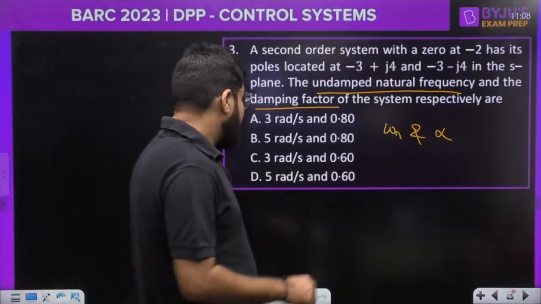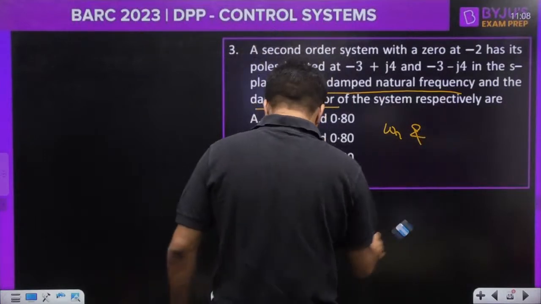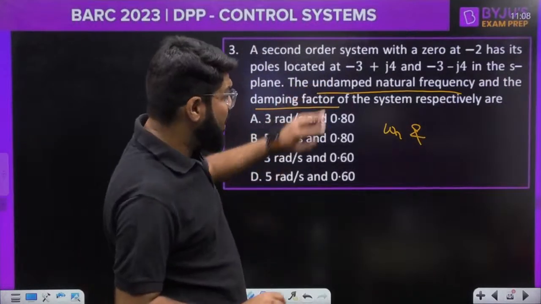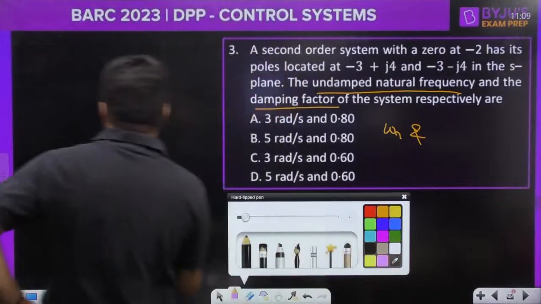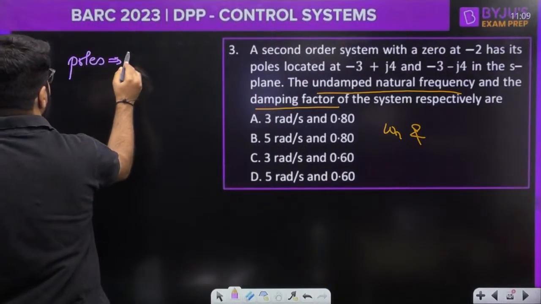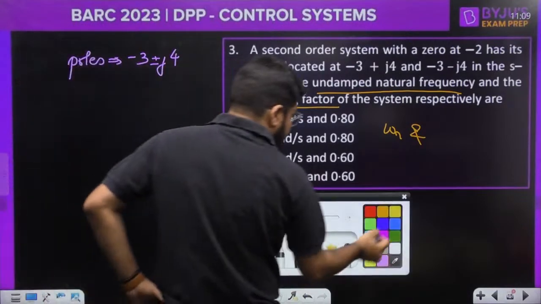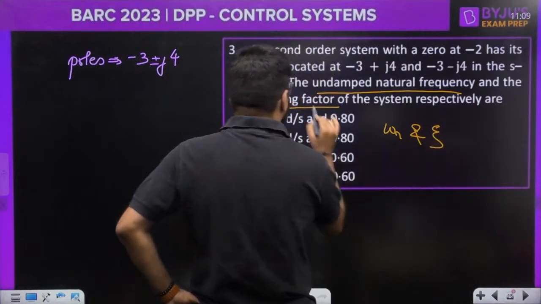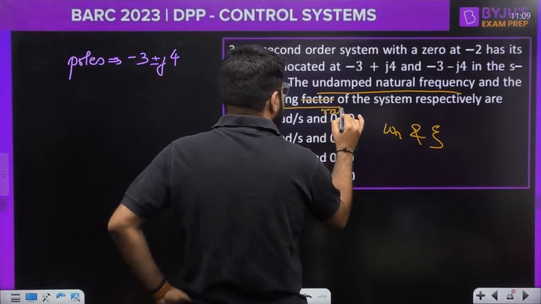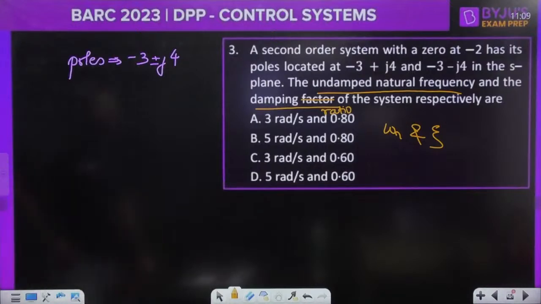Okay, एक second, यहाँ पे I think language में mistake है. Okay, whether they are asking alpha or zeta, I'll just rectify it. Let me just check the data. -3 plus minus j4, na? Okay, guys. So what are my poles? My poles are -3 plus minus j4. So question should be omega n and zeta. Cut this as factor, call it as ratio. Let's find the damping ratio, okay?